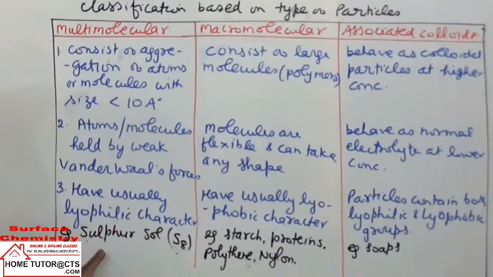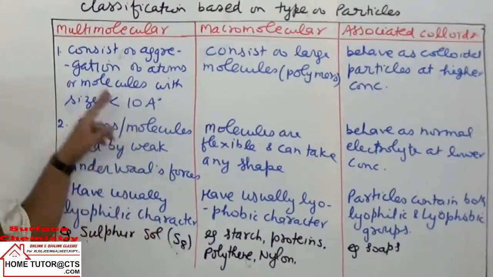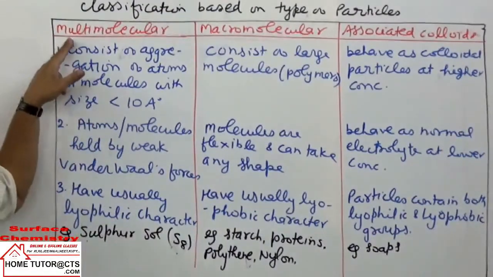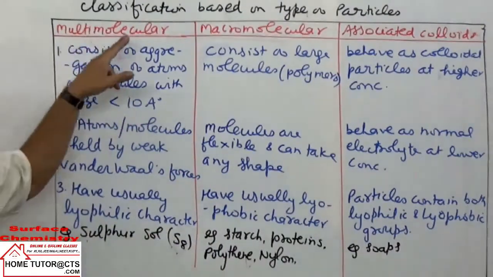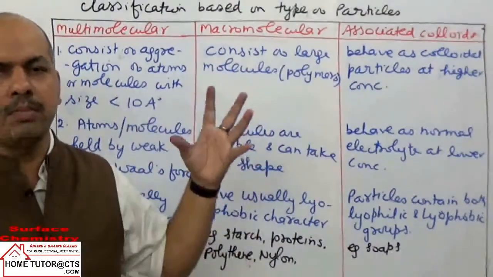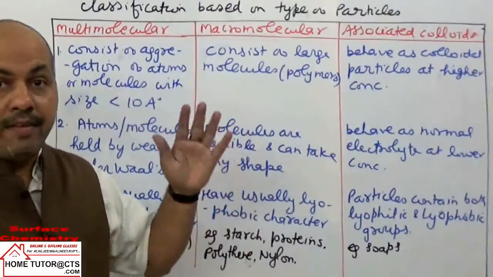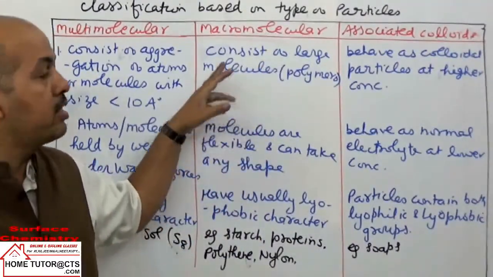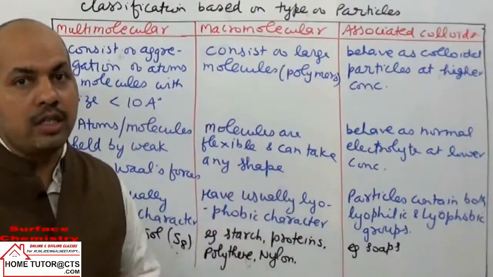Like the example taken here, sulfur. Sulfur sol consists of thousands of S8 molecules. Aggregation of thousands of S8 molecules will make sulfur sol. The first one is called multi-molecular colloids. Multi means many; the term gives the meaning. Now macromolecular: in this case the particles themselves have large size, big enough to be in the colloidal range. They consist of large molecules, normally polymers, maybe natural or synthetic.